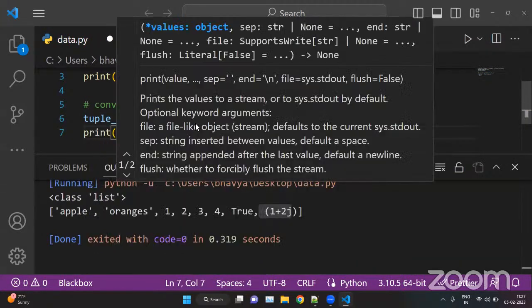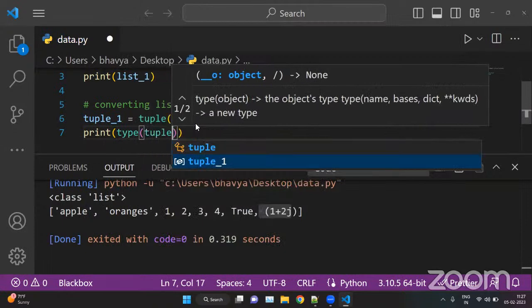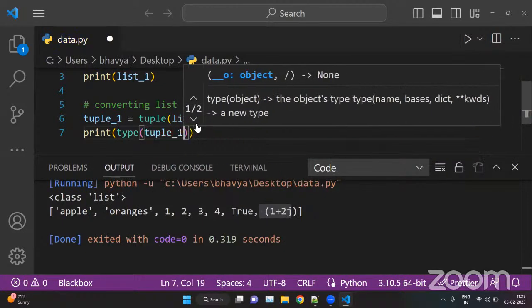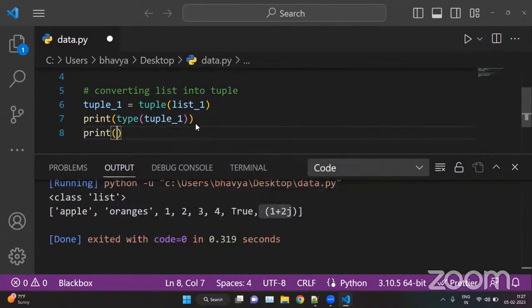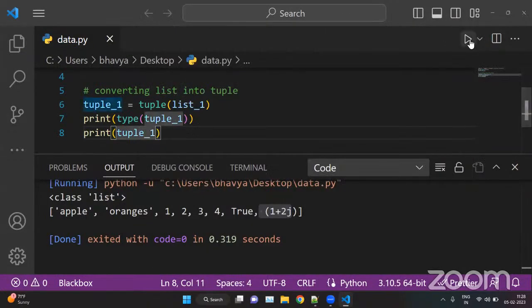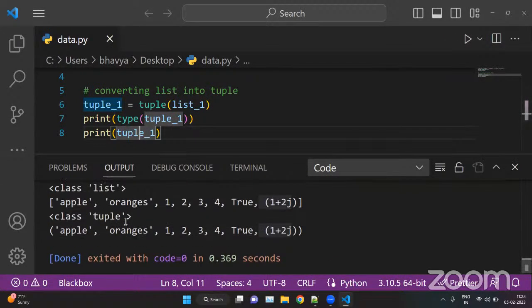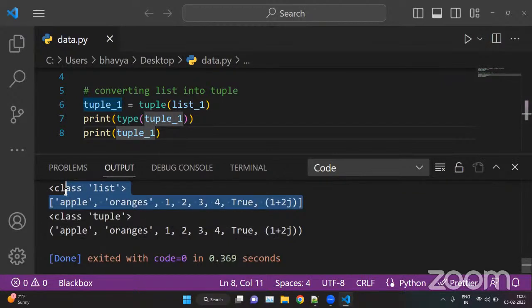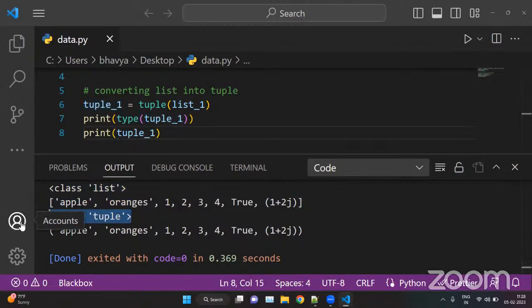Now we can check the type of value tuple underscore one is storing after converting, and we can print the value tuple underscore one. If we run this, here you can check it out. We have a list because it is inside square brackets, and we have converted the list into a tuple. Now this is class tuple, type tuple, and we have this tuple here. We have elements, numbers, and boolean values, and these are inside parentheses.